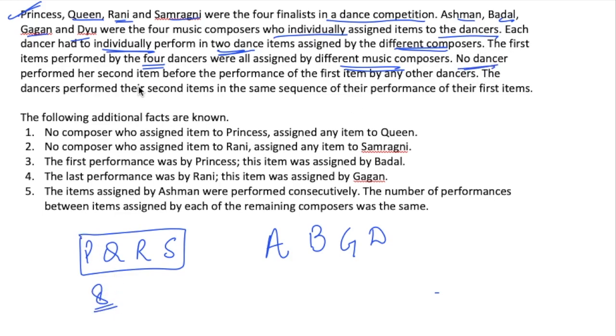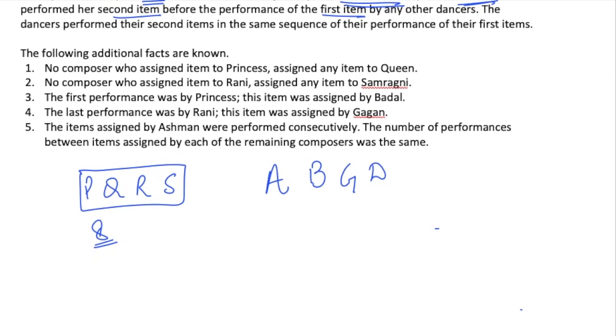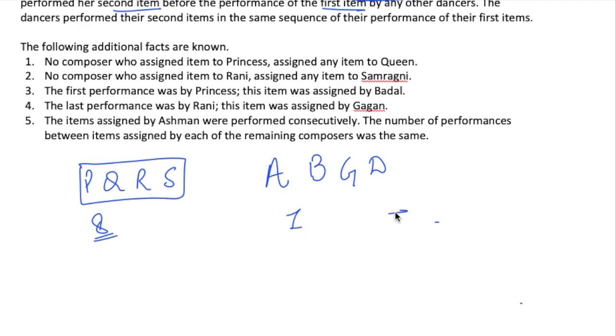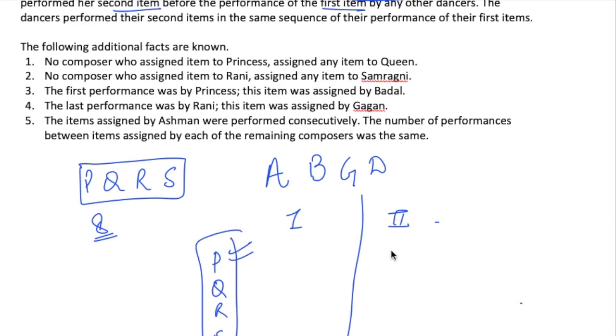No dancer performed her second item before the performance of first item. So basically the performance will be in this order: the first item and the second item. Firstly, P, Q, R, S in any order will perform their first item each. Then in the same order, P, Q, R, S, whatever the order might be, they will perform their second performance. The following additional facts are known. Then you have the dancers perform their second items in the same sequence of their performance of the first items, which we have already discussed here. Now you have the following additional facts.